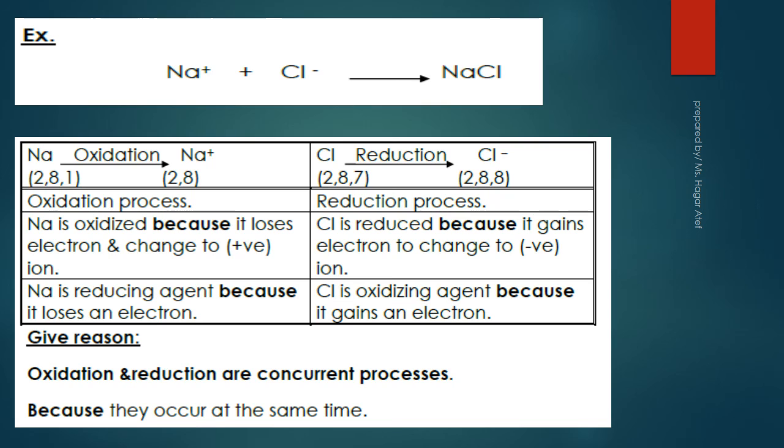A reduction process occurs to chlorine because it gains an electron which is lost by sodium and changes into a negative chloride ion. Chlorine is considered an oxidizing agent because it gains an electron during the chemical reaction and changes into a negative chloride ion. Give reason: oxidation and reduction are concurrent processes because they occur at the same time.